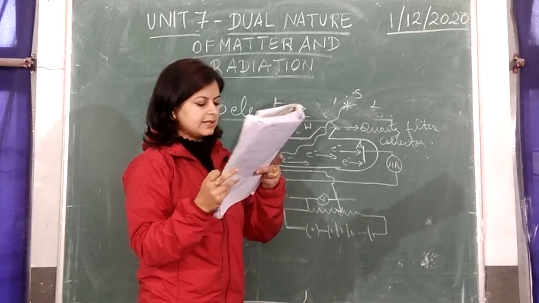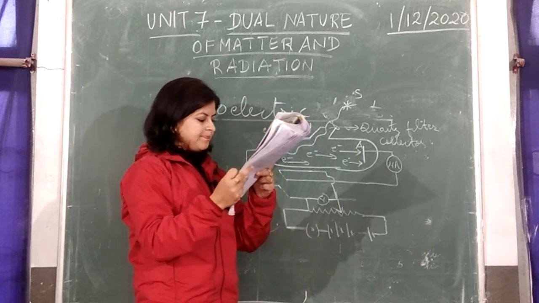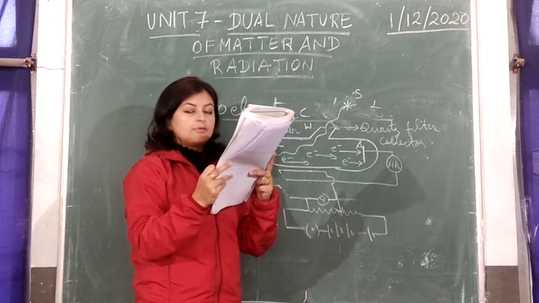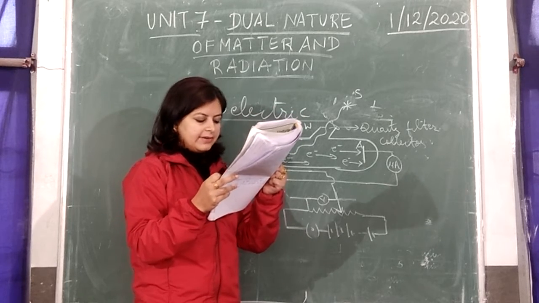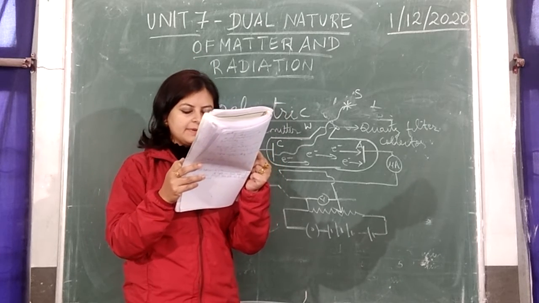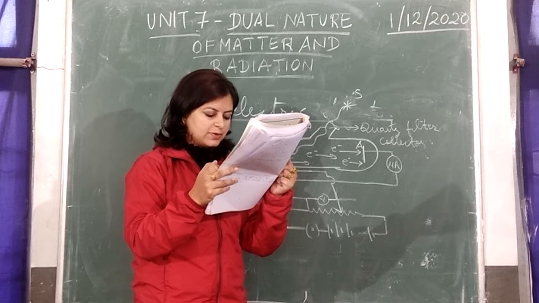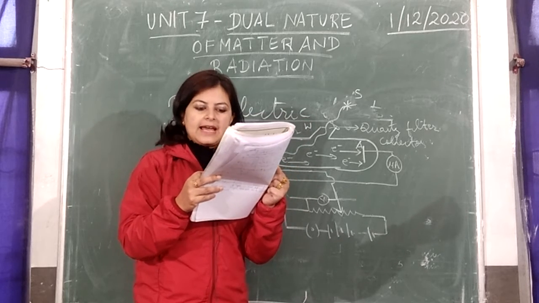The voltmeter measures the potential difference between A and C, as I told you. The microammeter measures the small amount of photoelectric current flowing in the external circuit. Plate A can be given a desired positive potential, preferably, or sometimes a negative potential with respect to C, and W is a transparent window which allows the light to pass through.